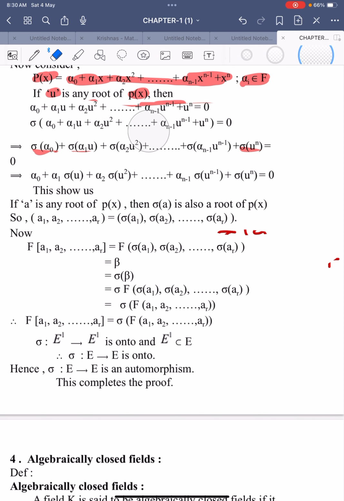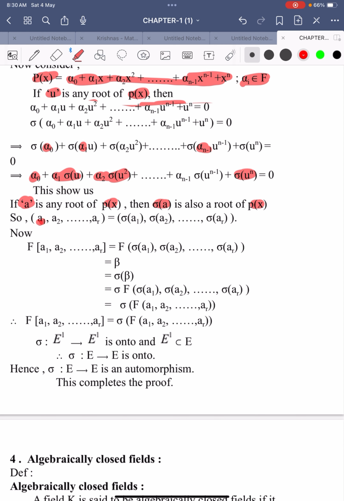Here these are all scalars: alpha naught, alpha 1 and so on, alpha n minus 1. These are scalars in the field capital F. So by the sigma definition they can be written as alpha naught, alpha 1 into sigma of u, alpha 2 into sigma of u whole square plus and so on, sigma of u power n is equal to 0. This condition shows us if a is a root of P of x, then sigma of a is also a root of P of x.